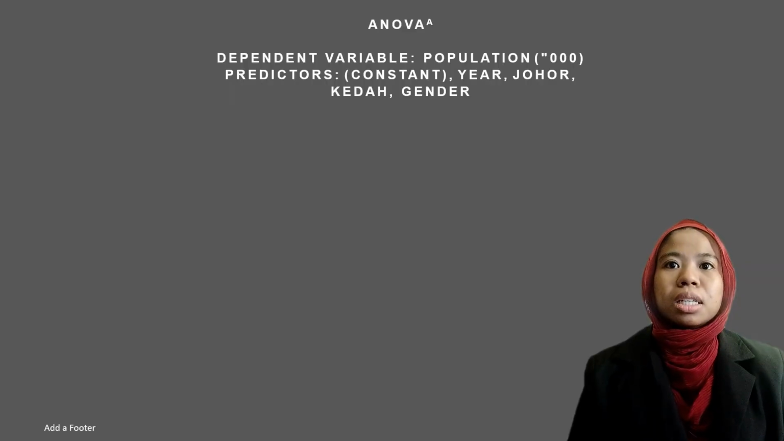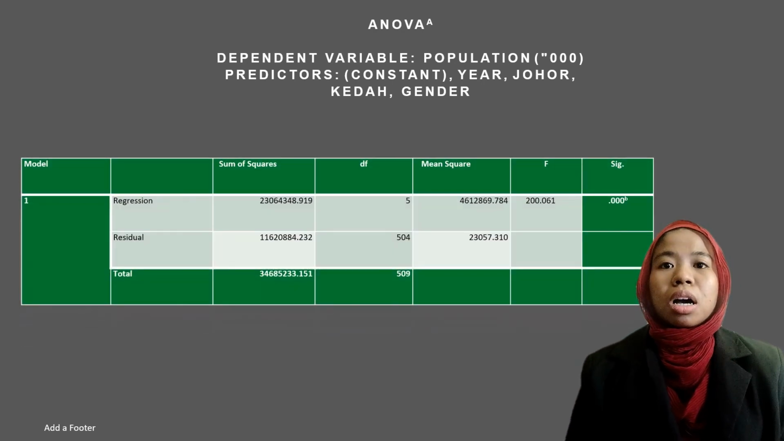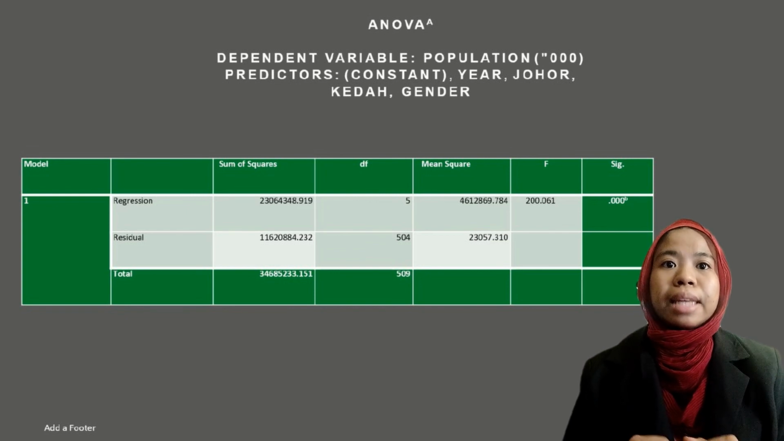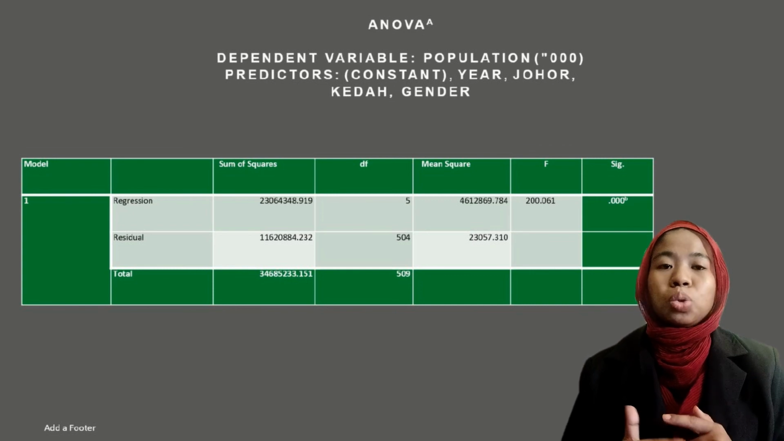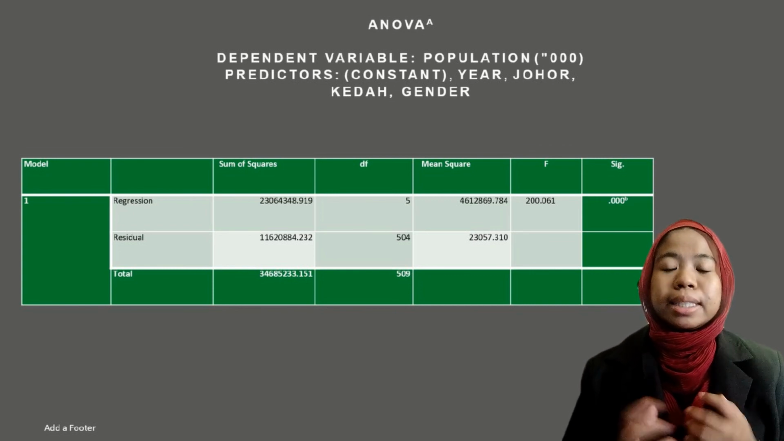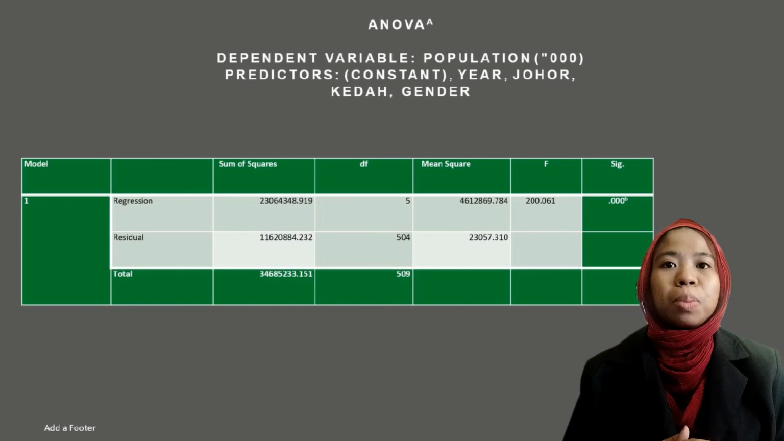Next, this is ANOVA. The p-value from the ANOVA table is less than 0.001, which means that at least one of the variables, years, Johor, Kedah, gender, can be used to model population.